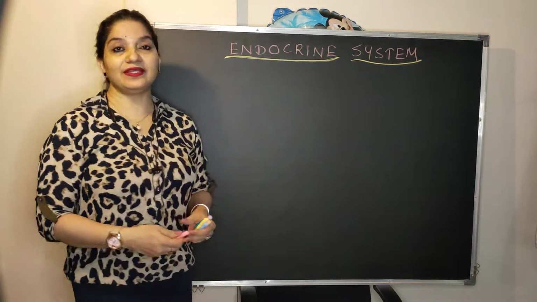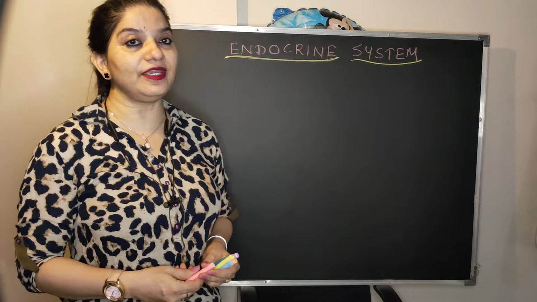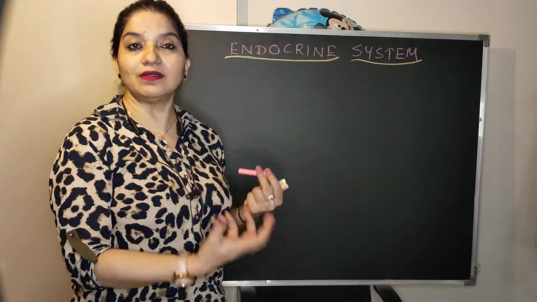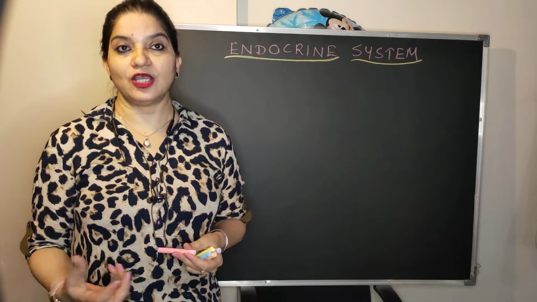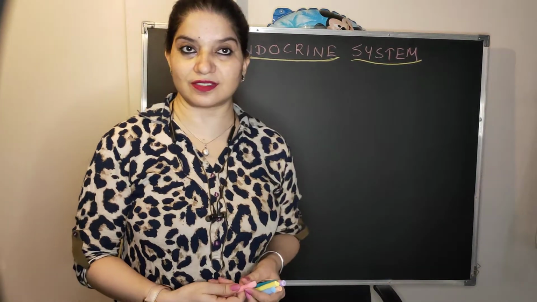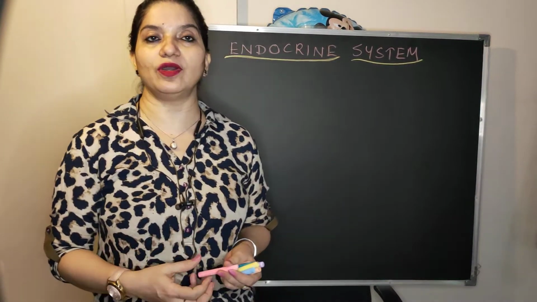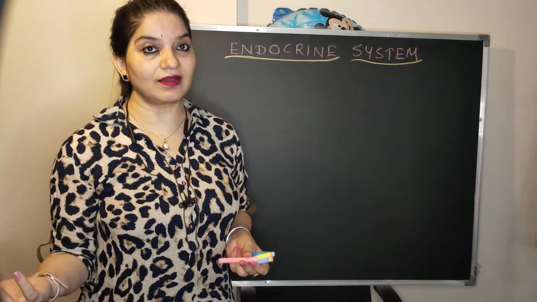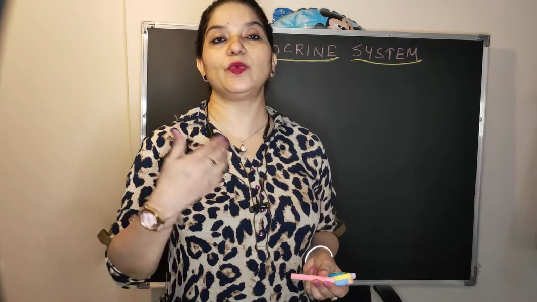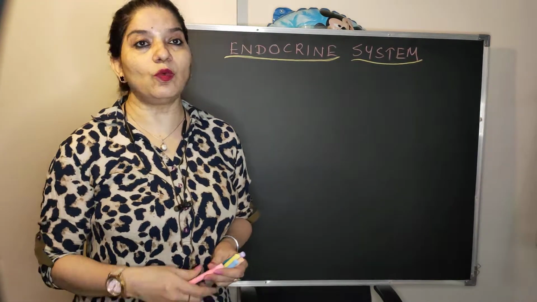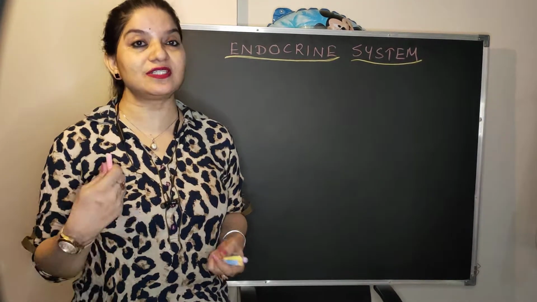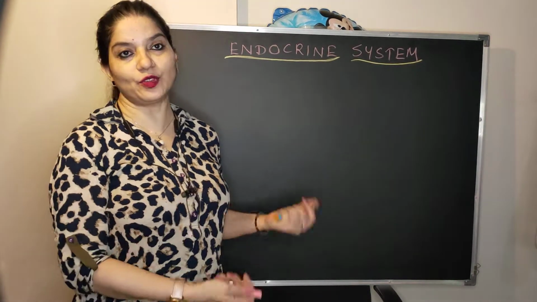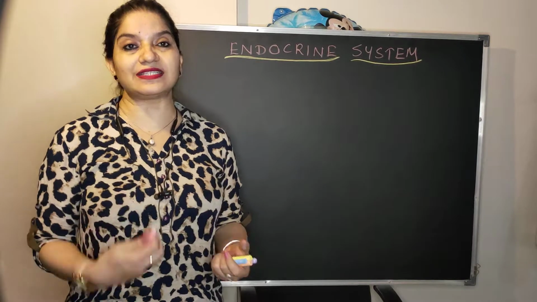So first example is, see, now all of you are in the age of puberty and adolescence. So whenever puberty comes, in girls or in boys, there are certain pubertal changes like hoarseness of voice in boys, shrillness of voice in girls. There is an onset of menarche, that is the first menstrual cycle. There is a development of mammary glands. So what are all these? These are all pubertal changes. And who is responsible for these changes? Obviously our endocrine system. So how does this happen now?